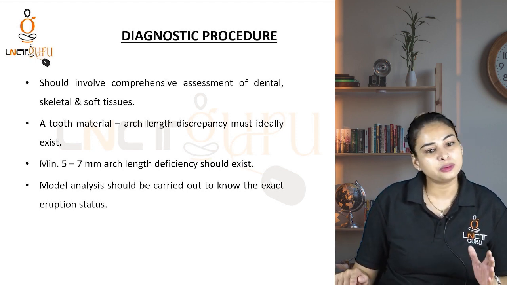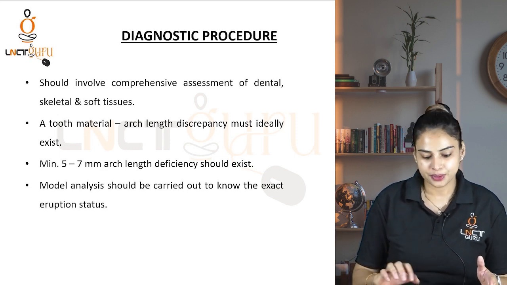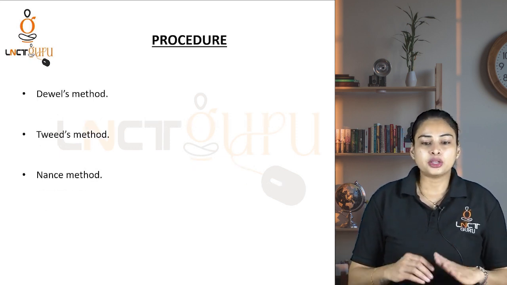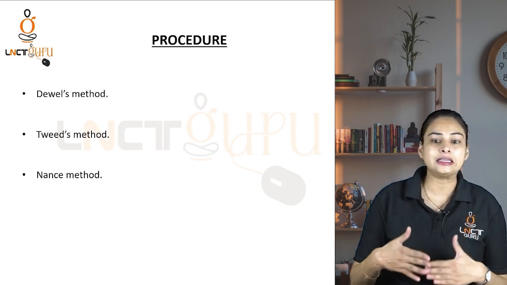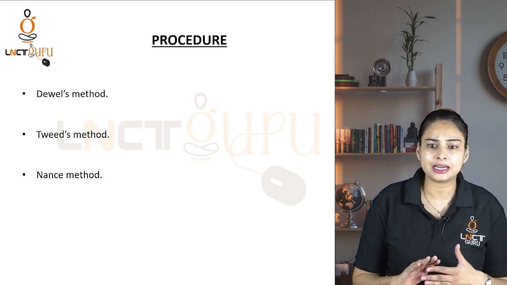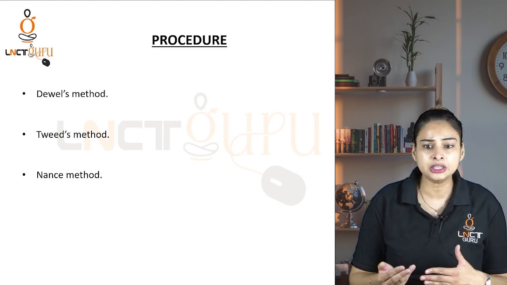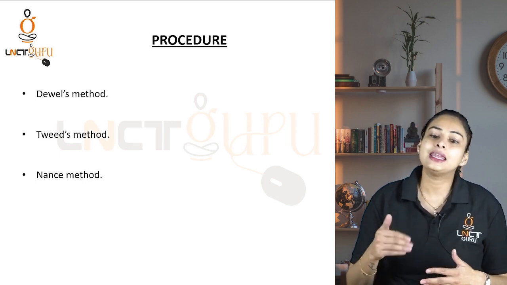Model analysis should be carried out to know the exact eruption status. Okay? Now we are coming to the procedures of serial extraction. Usually we follow 3 procedures for serial extraction. The first is Dewey's method, second is Tweed method, and third is Nance method.